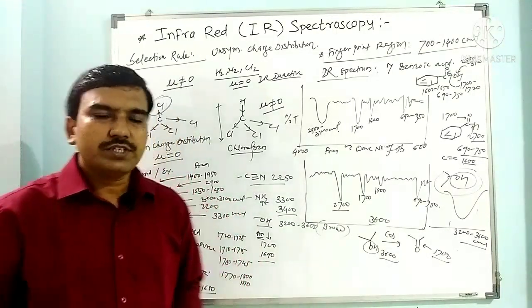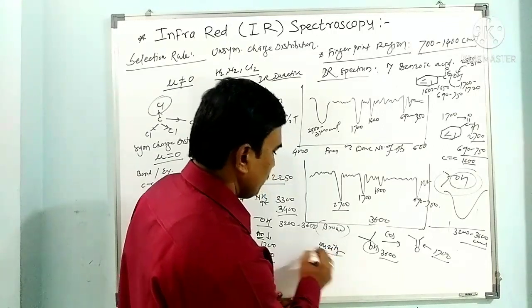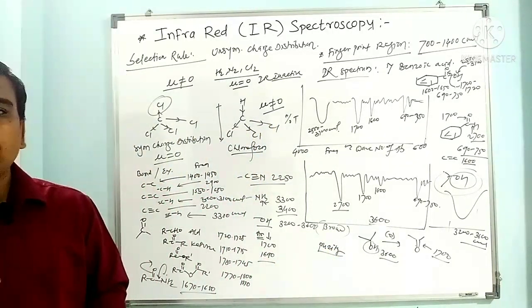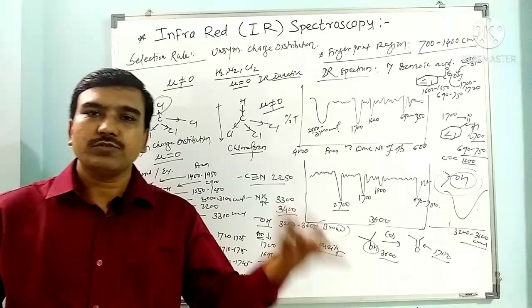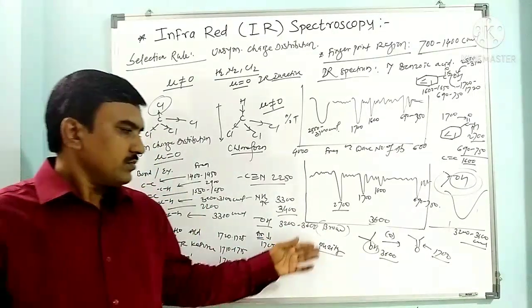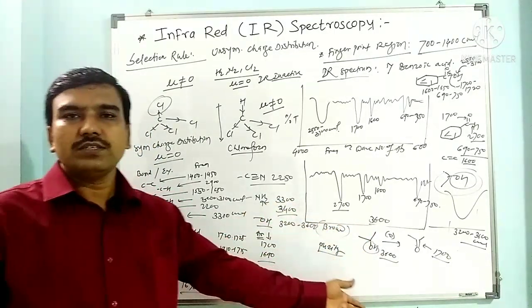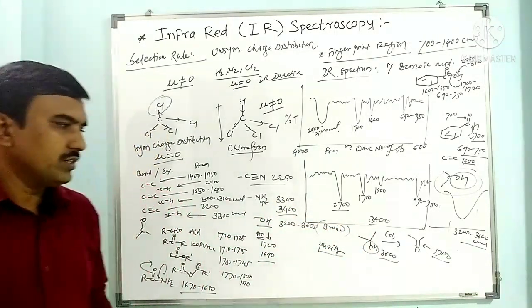Again, we can check the purity of a sample. If we have unwanted peaks along with the expected peaks, then we can say the sample is impure or impurities may be present in the substance. So with the help of different applications of IR, we can check the purity of the compound.